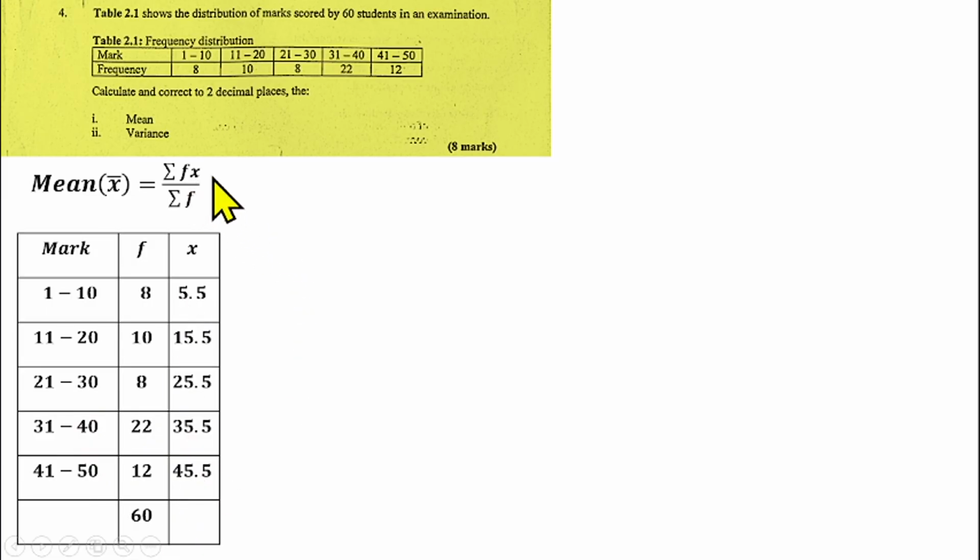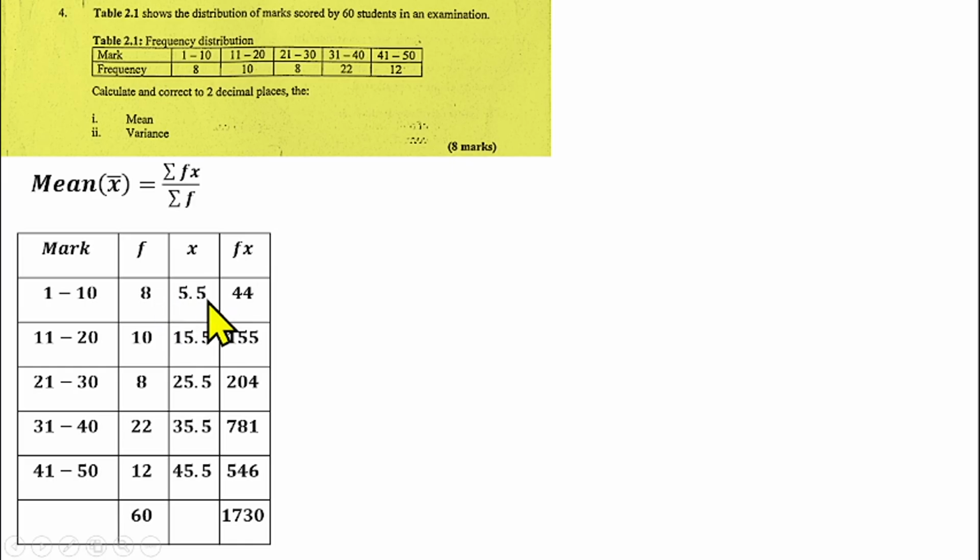Then we need to find fx. So f will multiply x. So 8 times 5.5 gives us 44. 10 times 15.5 gives us 155. 8 times 25.5 gives us 204, and so on. Then you need to sum that. That will give us 1730.